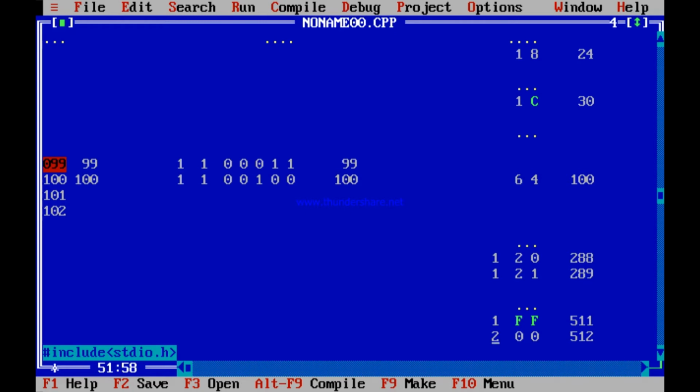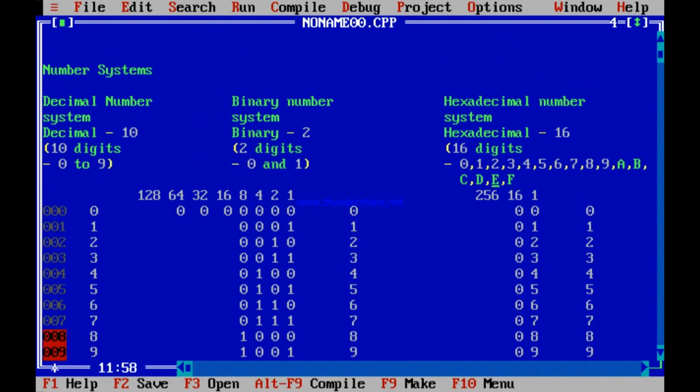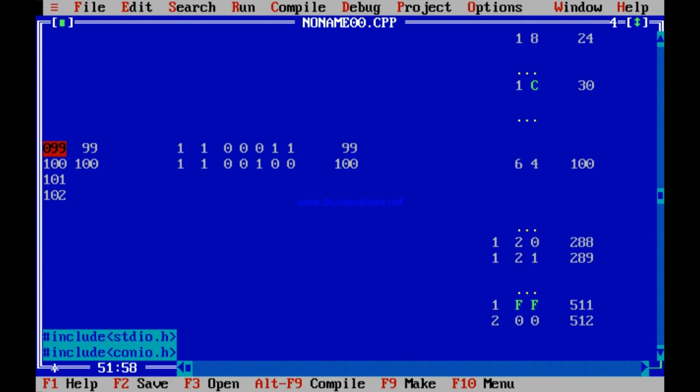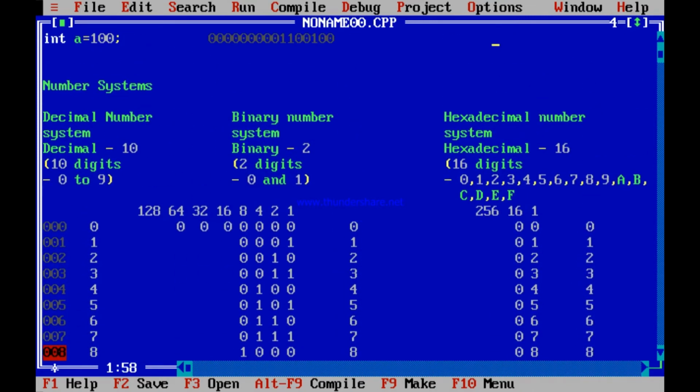Also you check on the basis of your weight. 2 into this weight. 2 into 256, how much? 512. 2 into 256 is 512. 0 and 0, so it is 512. Both ways it is correct. So you can check in this way also, in hexadecimal way also, numbers can be represented.